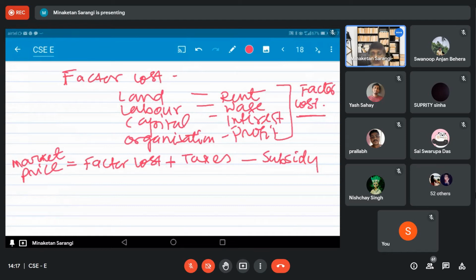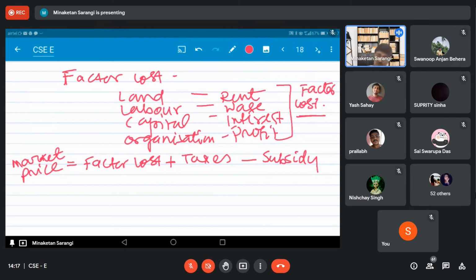When there is shortage in the market, demand is more, supply is less, price is going up, and there is excess profit for the producer. So the cost and the market price are two different things.